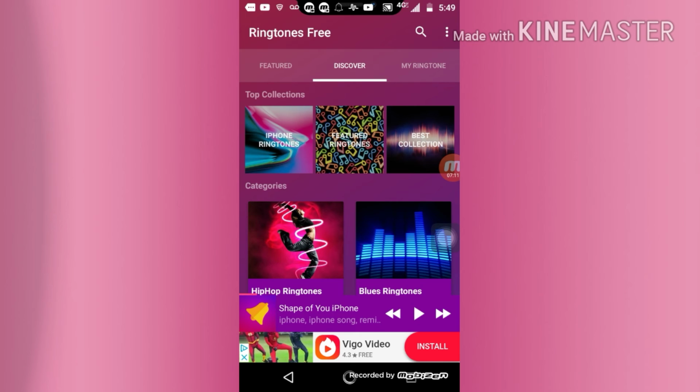But for this one, I'm not forcing you to pick this app. You can pick any other app you want. So yeah, that's exactly how you do it.